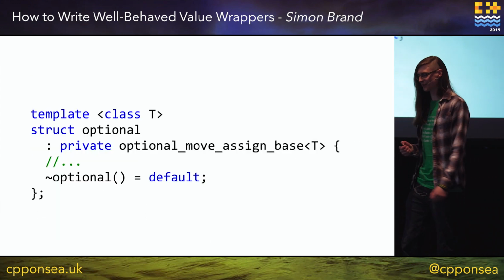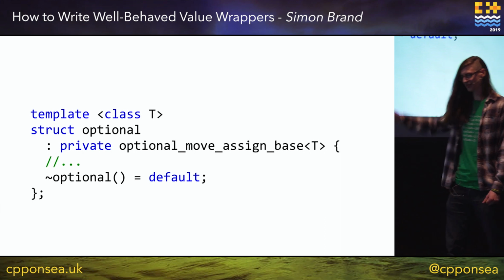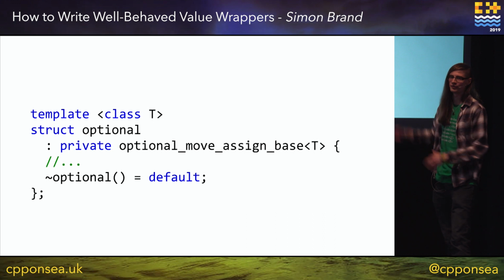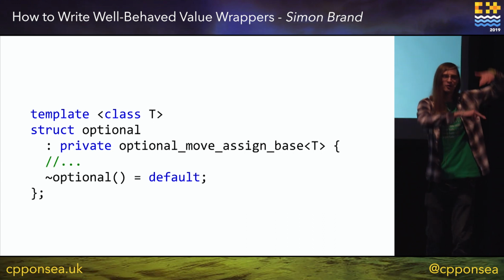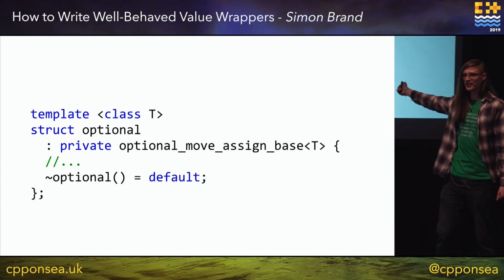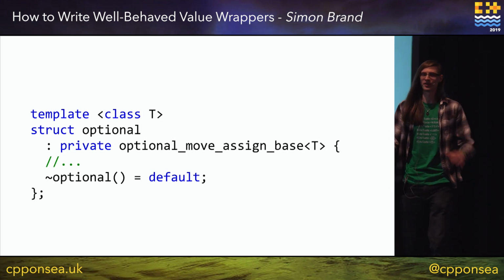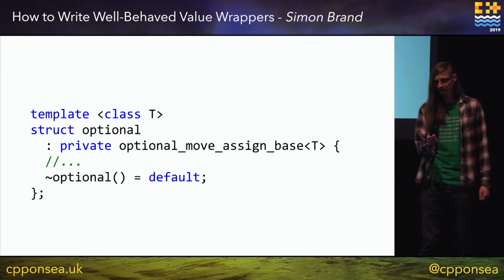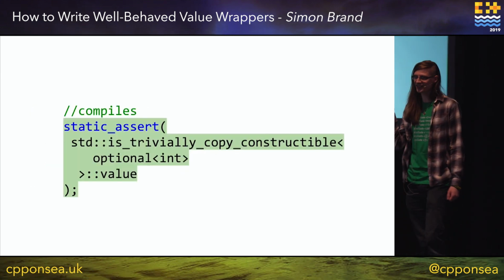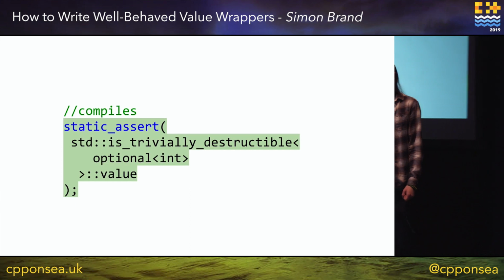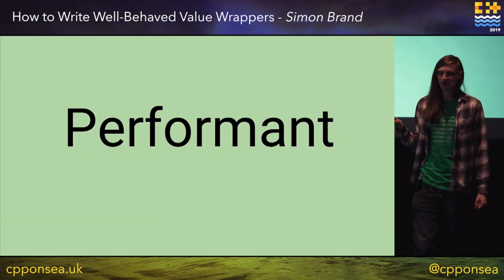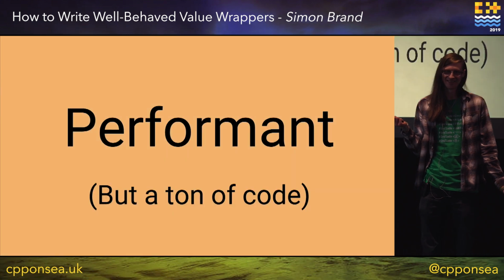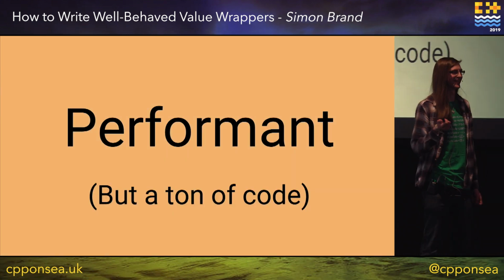So I'm sure that none of us want to do this, especially because at the end of the day, you essentially just privately inherit from this last one. You inherit all the way up the chain, and then you just default your destructor because your base classes are going to deal with doing all the actual work. So now this compiles, and this compiles. So we're performant, but a ton of code again.